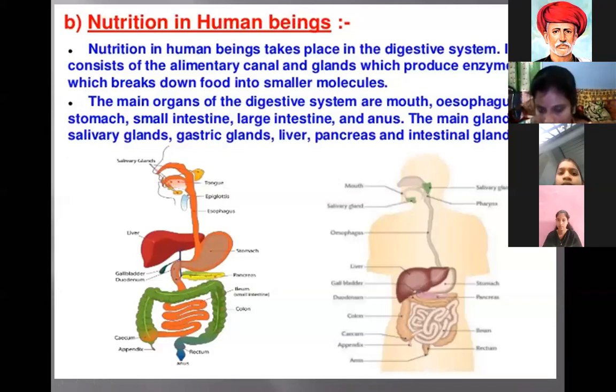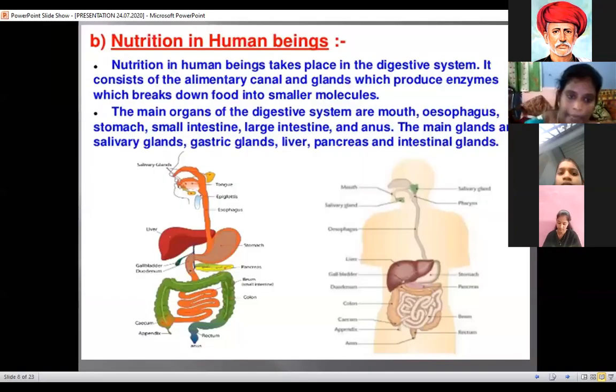See this picture, ma'am. This is the diagram of the digestive system. The topic is nutrition in human beings. Nutrition in human beings takes place in the digestive system. It consists of the alimentary canal and glands which produce enzymes. Enzymes help to break down the food into smaller molecules.